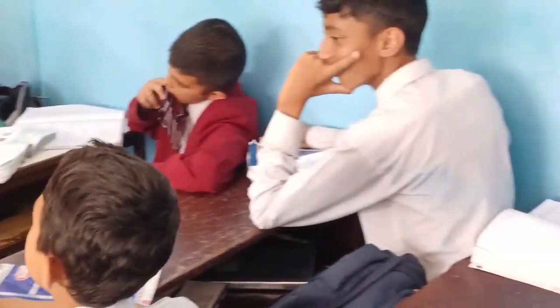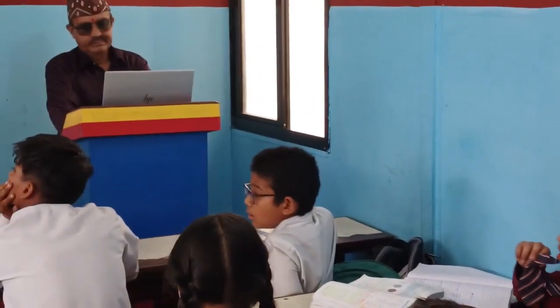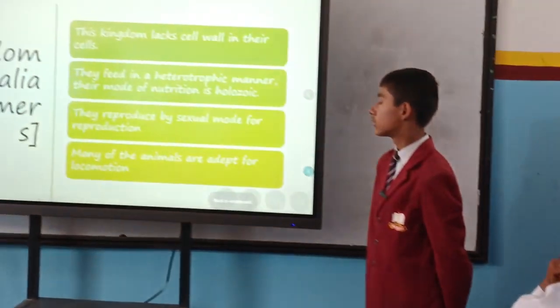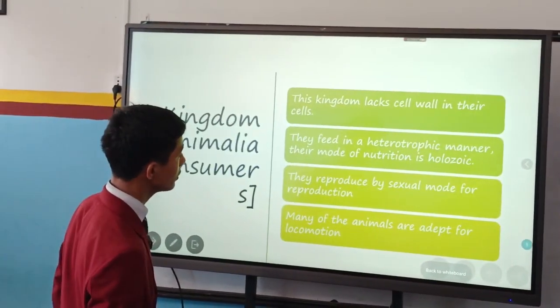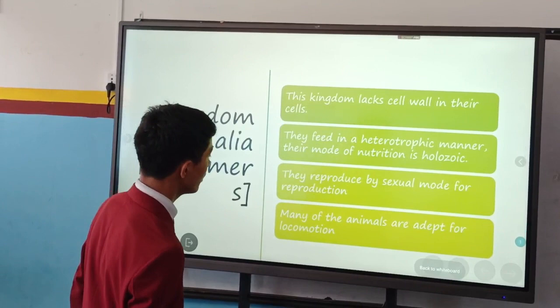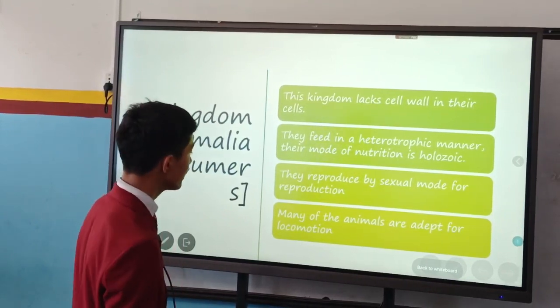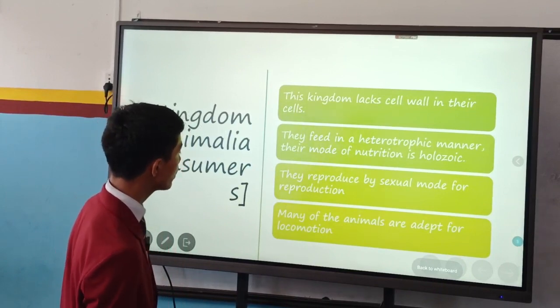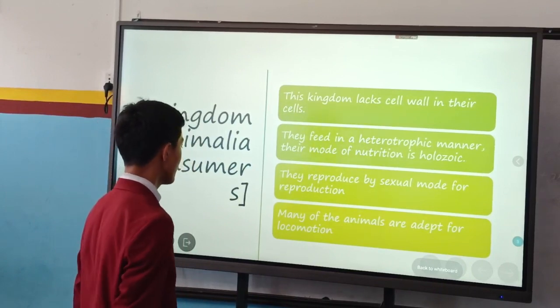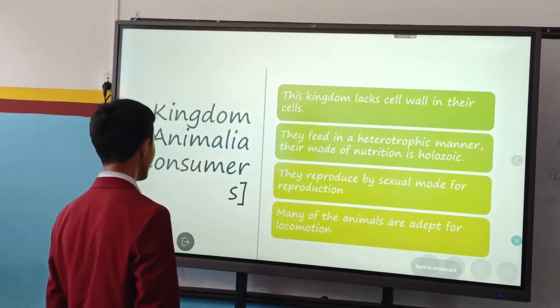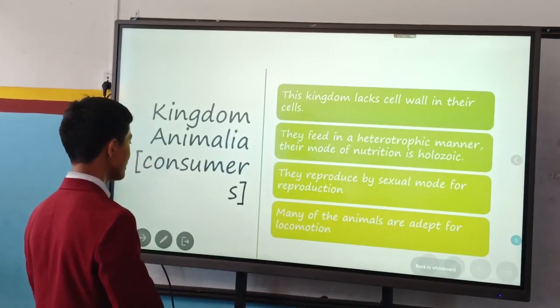Kingdom Animalia. This kingdom lacks cell wall in their cells. They feed in a heterotrophic manner. Their mode of nutrition is holozoic. They reproduce by sexual mode for reproduction. Many of the animals are adapted for locomotion.